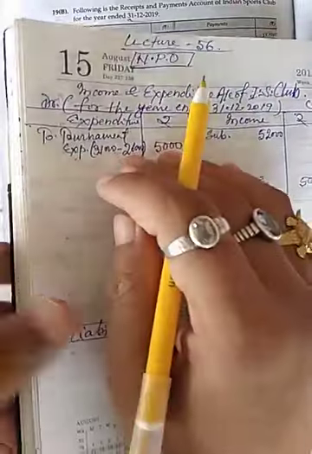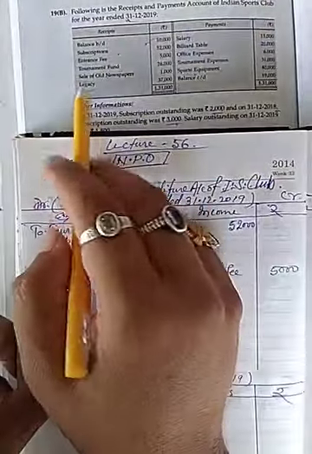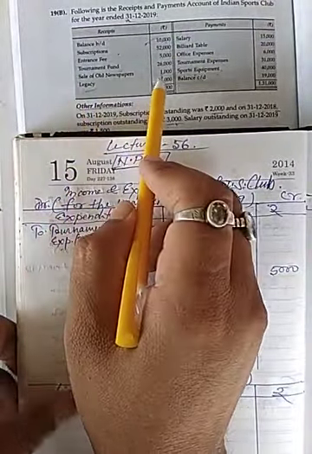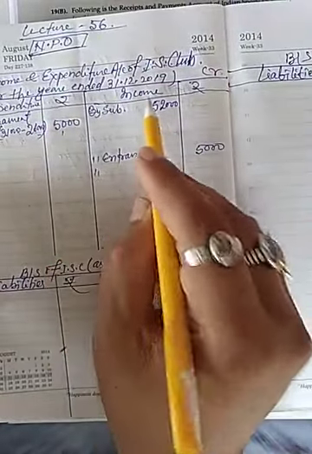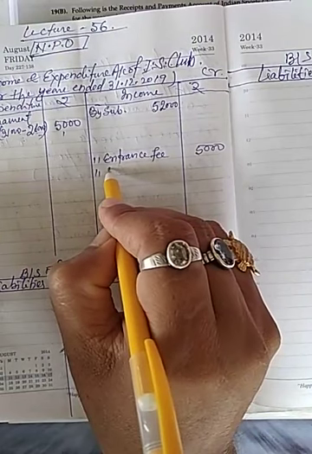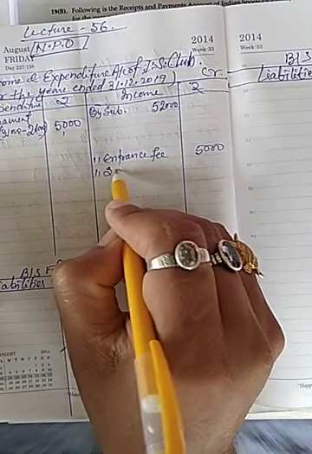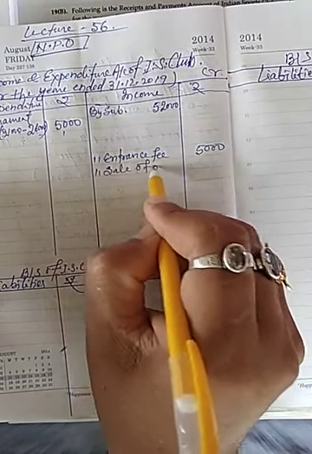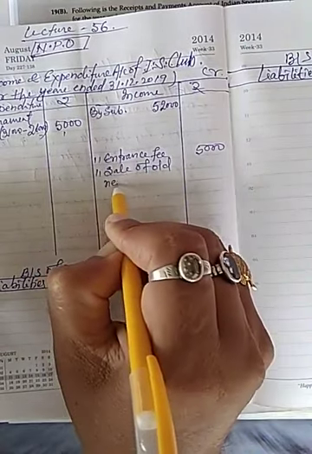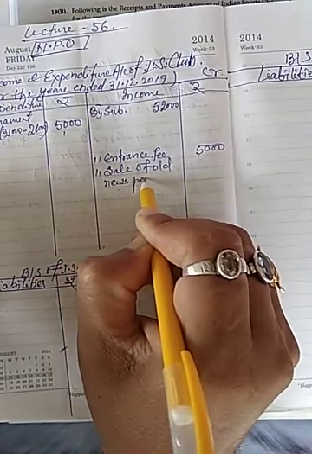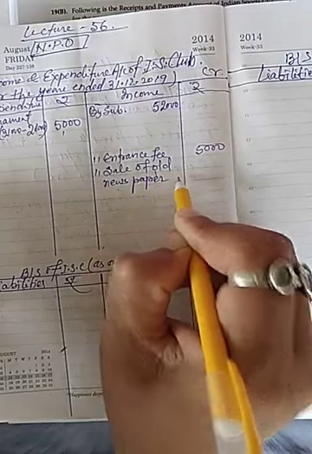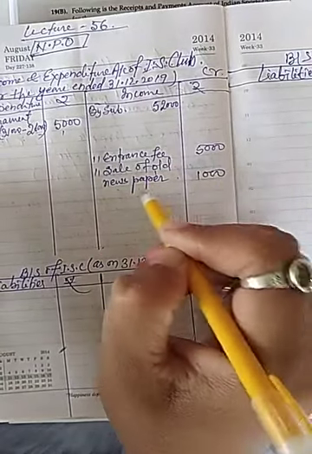Now question says sale of old newspaper 1000, it will be our income, so I will write in income side sale of old newspaper 1000.